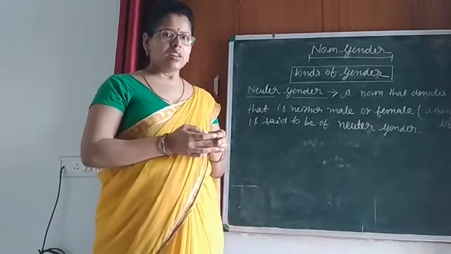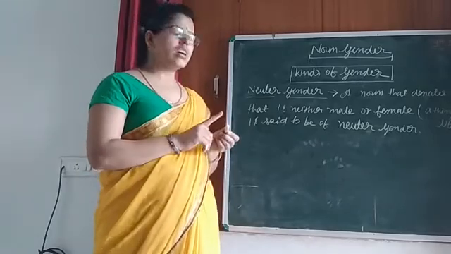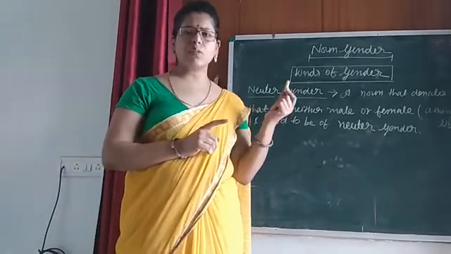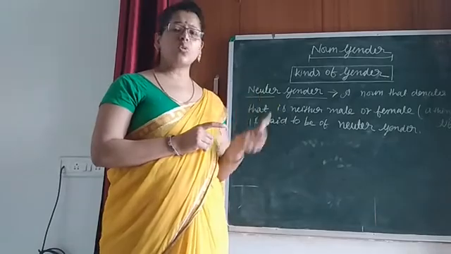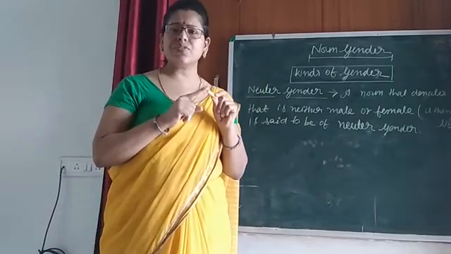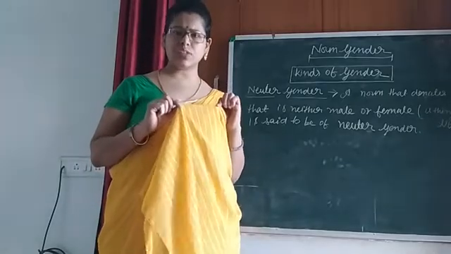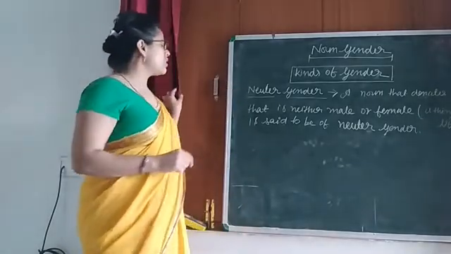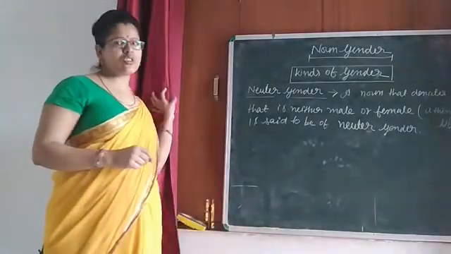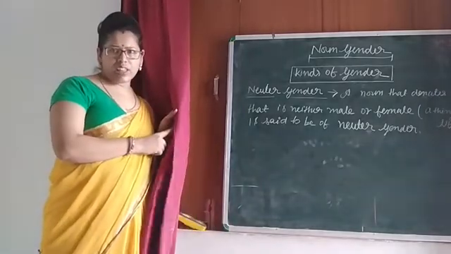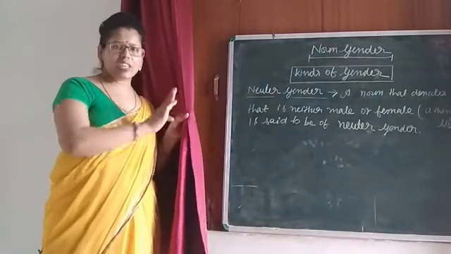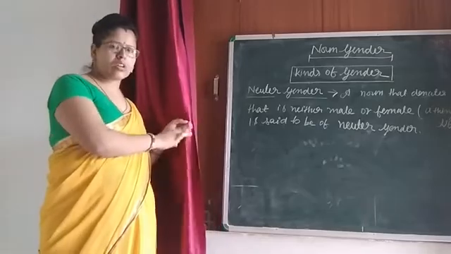It is also not an example of the common gender. So this is a non-living thing. This is my sari, also a non-living thing. This is a curtain, also a non-living thing. It has no gender. It is neither male nor female nor common gender.